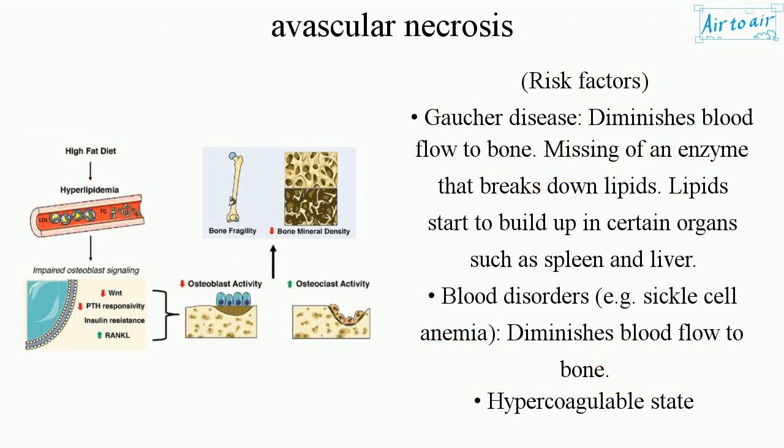Risk factors. Gaucher disease diminishes blood flow to bone. Missing an enzyme that breaks down lipids, lipids start to build up in certain organs such as the spleen and liver. Blood disorders, e.g. sickle cell anemia, diminish blood flow to bone.